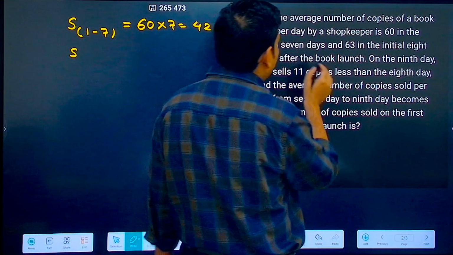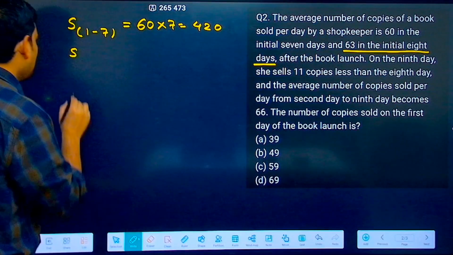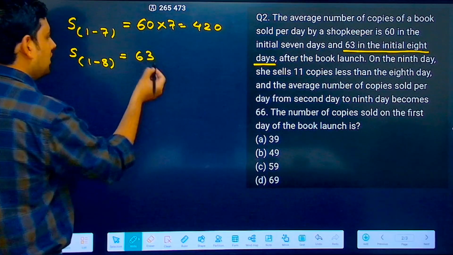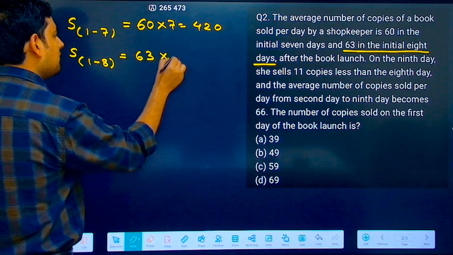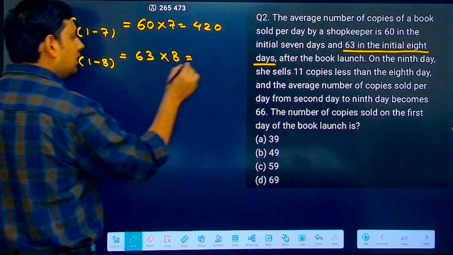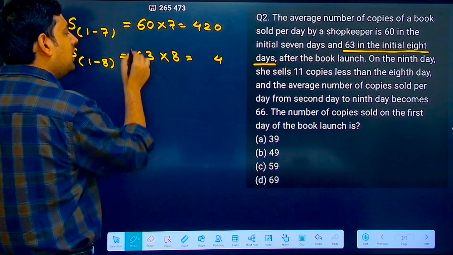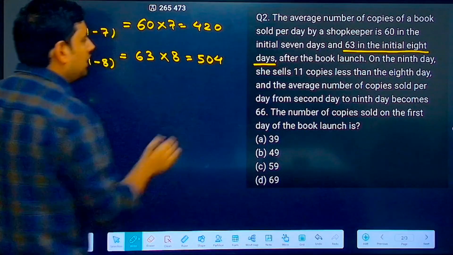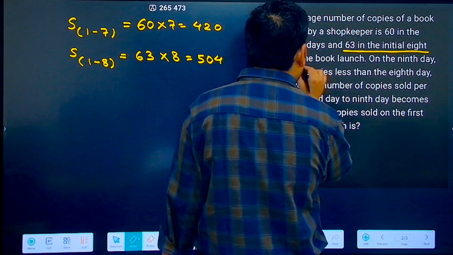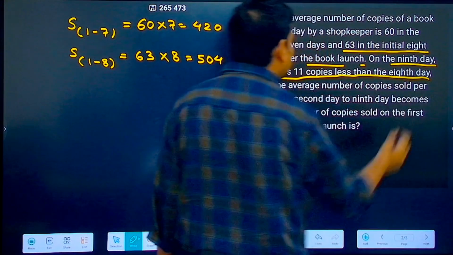Then next, what is given? It says in the initial 7 days and 63 in the initial 8 days. Correct. So sum for 1 to 8 is 63. This is the average for how many days? For 8 days. So this becomes 63 into 8. This is 8 times 3 is 24. 2 carry. 8 times 6 is 48 plus 2, 50. Fine till here. Now let's see the next thing. After the book launch, on the 9th day she sells 11 copies less than the 8th day.